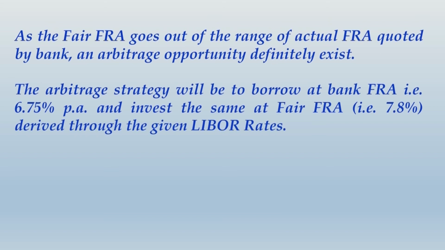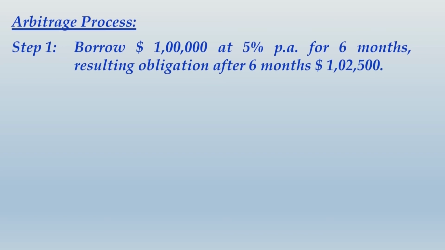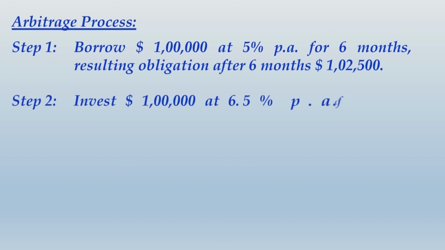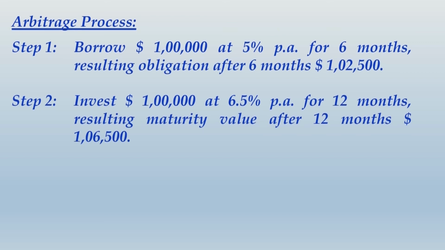Alright friends, you would have finished writing this whole thing. So here begins the arbitrage process. First step, you borrow $1 lakh at 5% per annum for 6 months. Resulting obligation after 6 months will be $1,02,500. Invest that same $1 lakh at 6.5% per annum for 12 months. Resulting maturity value after 12 months will be $1,06,500.